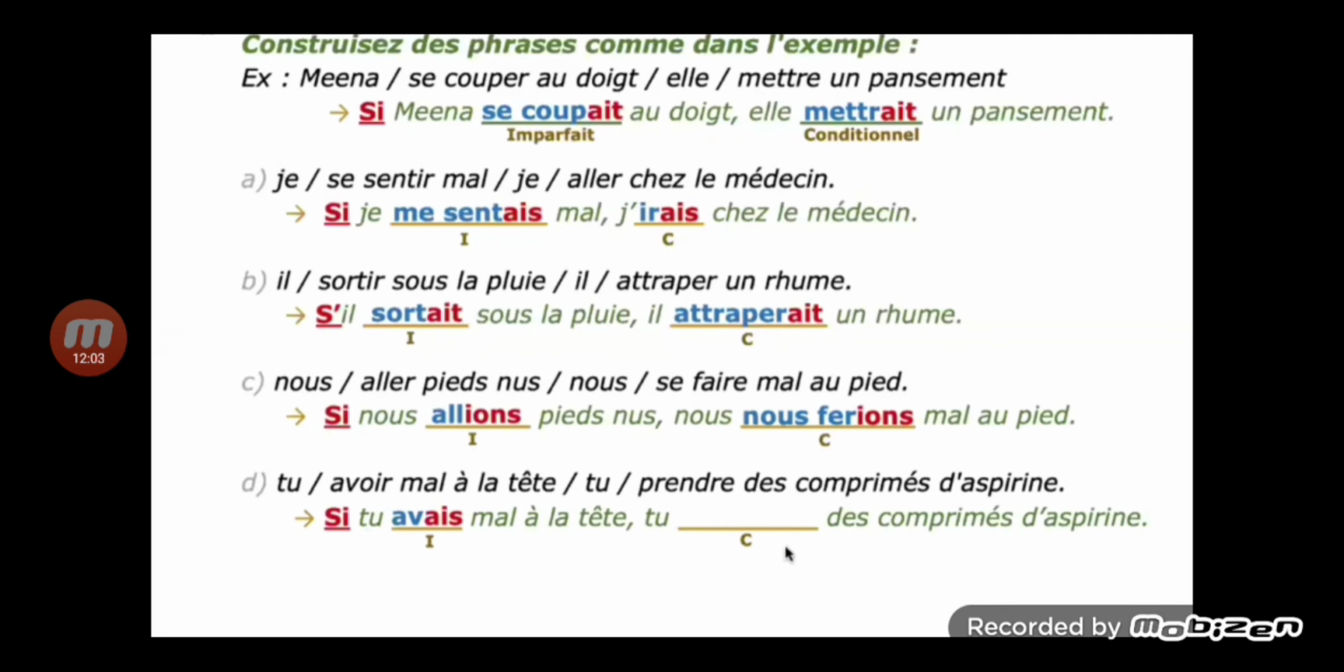The second verb, prendre, should be in conditional. It has an irregular conditional stem, and the rule is, remember, if it ends with re, remove e, and you will get the stem. According to the subject, tu is the subject, you can write the ending ais. Like this you can write.